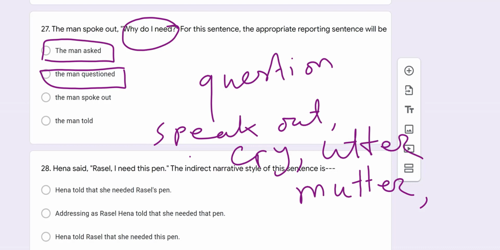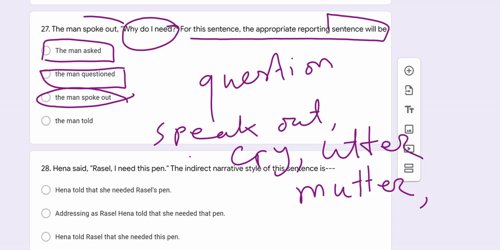So here the question was, what do I need for this sentence? The appropriate reporting sentence will be: the man spoke out. So we did not change it. We have to keep it as it is.